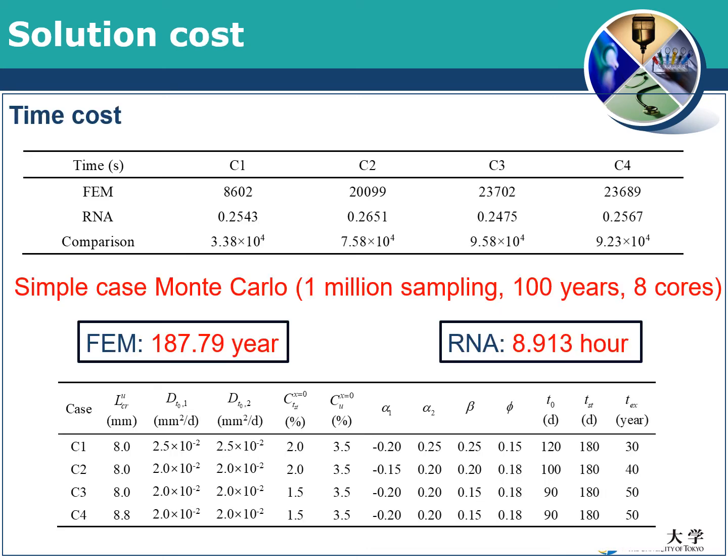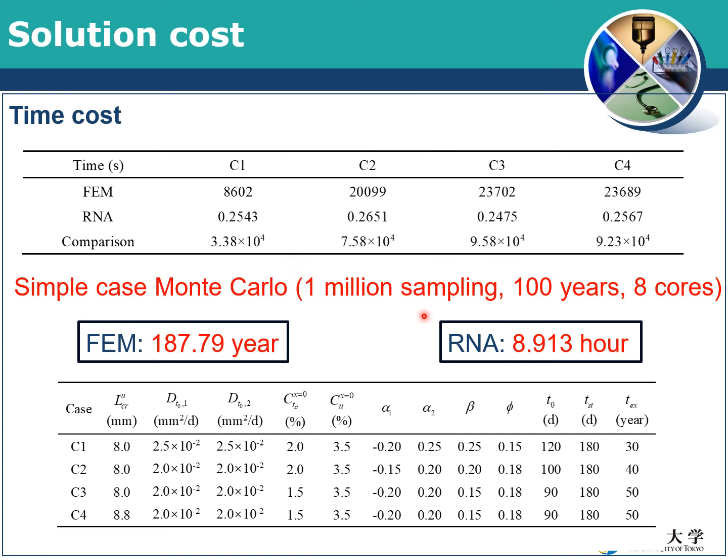The most important thing we need to know is the time cost. If we use the finite element method, it needs to consider the diffusion process step by step. So usually it takes almost 1,000 seconds for one case. But if you use our worksheet, we just need about 0.5 seconds to complete one case.